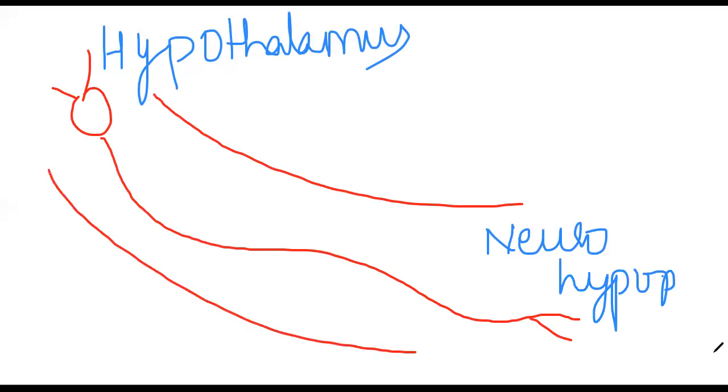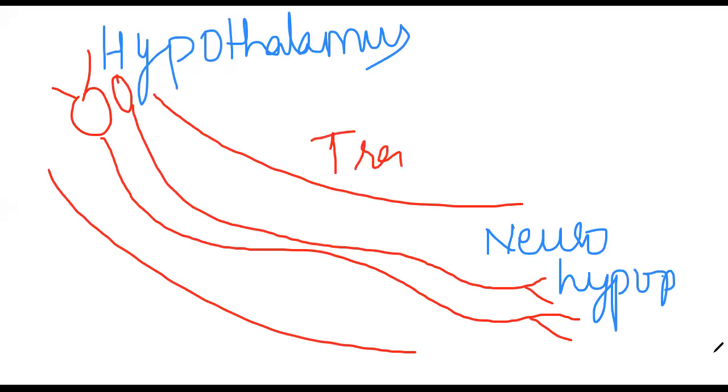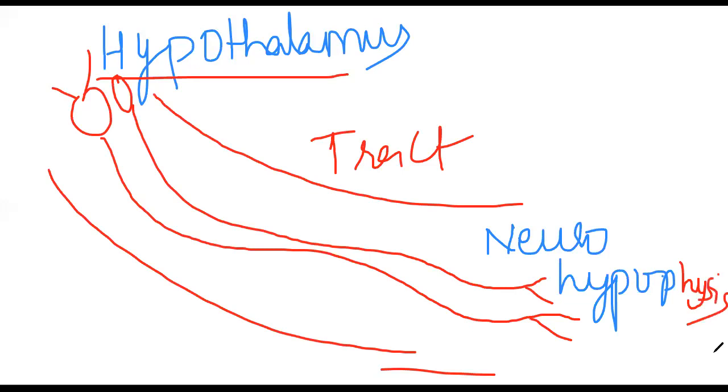This is the travel. The diagram we have shown only one, but there are so many. This is the track, a bundle of nerve fibers present between the hypothalamus and hypophysis. Hypophysis is nothing but pituitary gland, specifically neurohypophysis. That's why we named it like this.